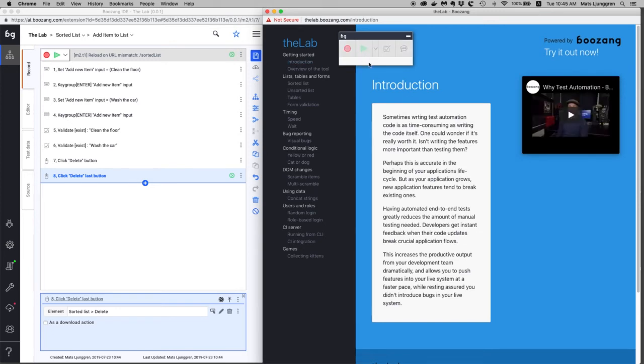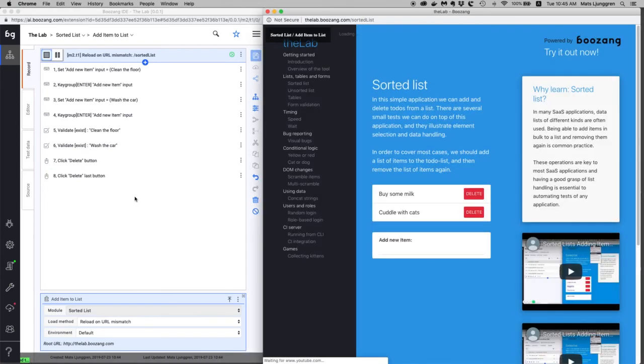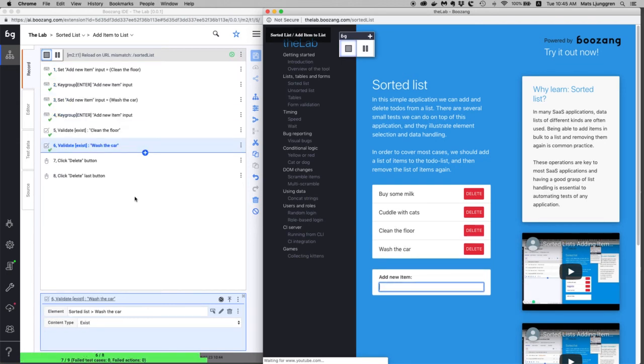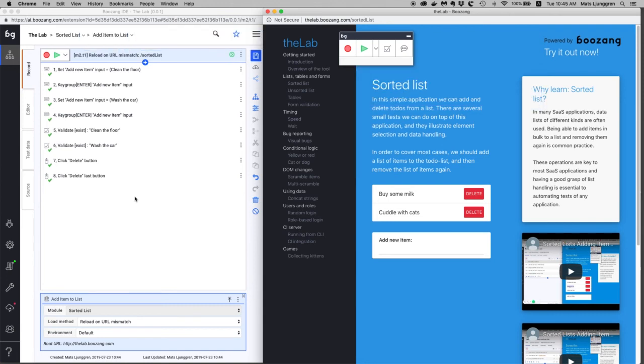So let's try this. I'm going to hit the top link, so it starts from the beginning, and I'm going to hit the play button. And as you can see, it's a success. So now if anything would have been broken in this functionality, this would now have failed, right? So what we want to do is create regression tests for functionality that should be working.